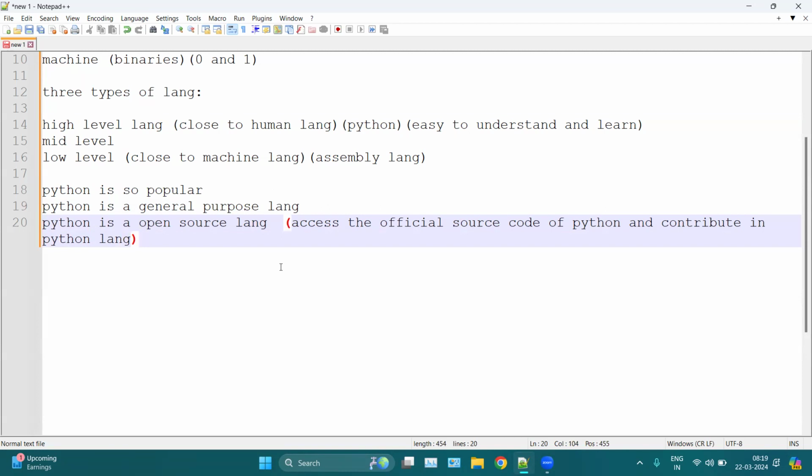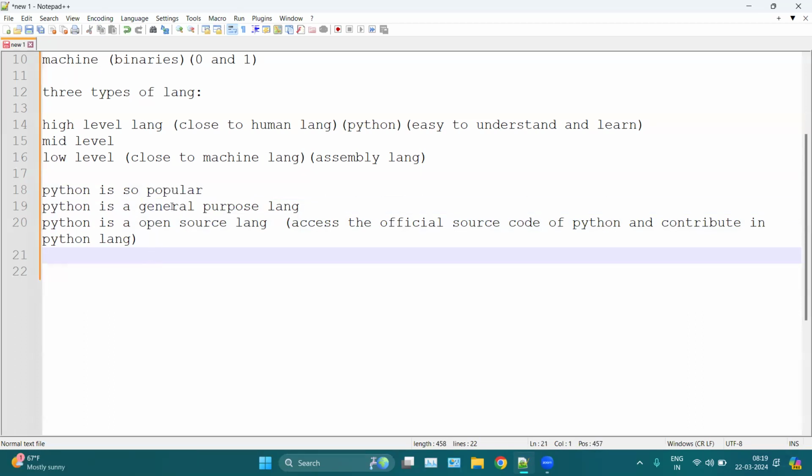We can create frameworks, we can create libraries in Python. So that is why we have many developers all over the world who contributed to Python. That is why we have many libraries, many frameworks, which we can use in every domain. And that is why it is general purpose. Okay. So you can see the link. Python is so popular because it is general purpose. And why is it general purpose? Because it is open source. So open source is the main reason behind Python being so popular and used in almost every domain.